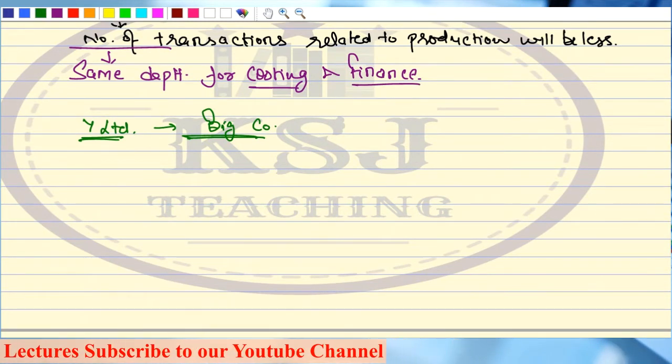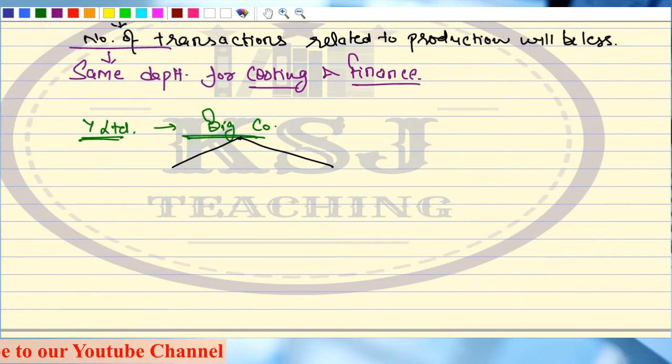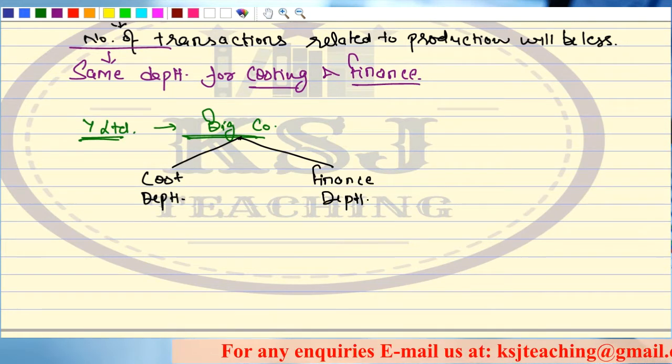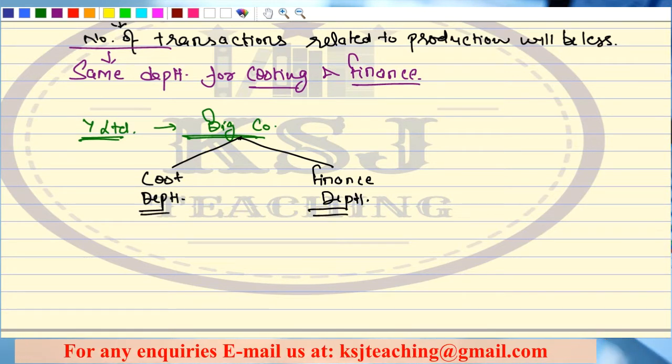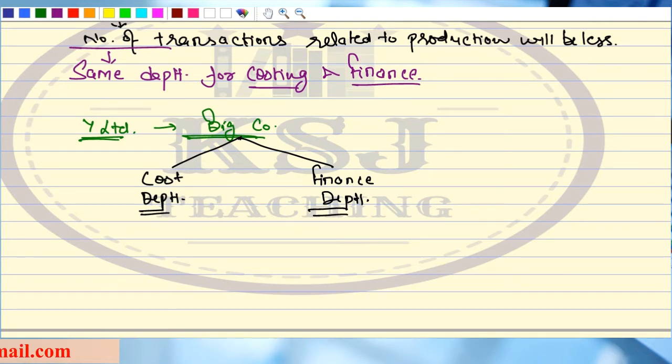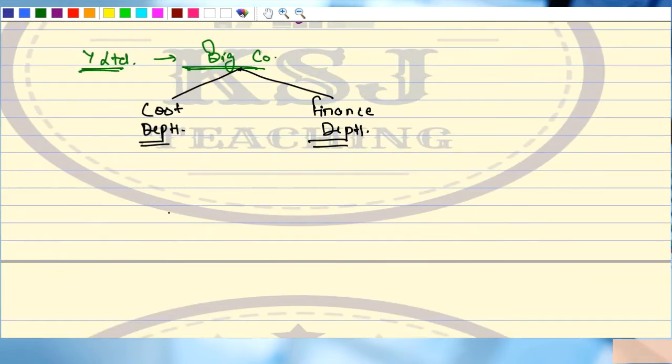Now in this company, what will happen is there will be separate departments, right? There will be two departments. One is the cost department. Cost department will be separate, and the finance department will be separate, right? Because the number of transactions are really huge. The number of raw materials being handled are very huge. So in which cases are we going to have separate departments?